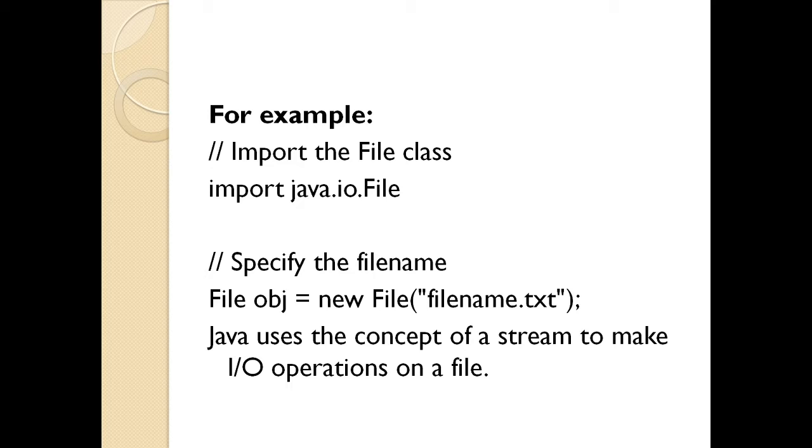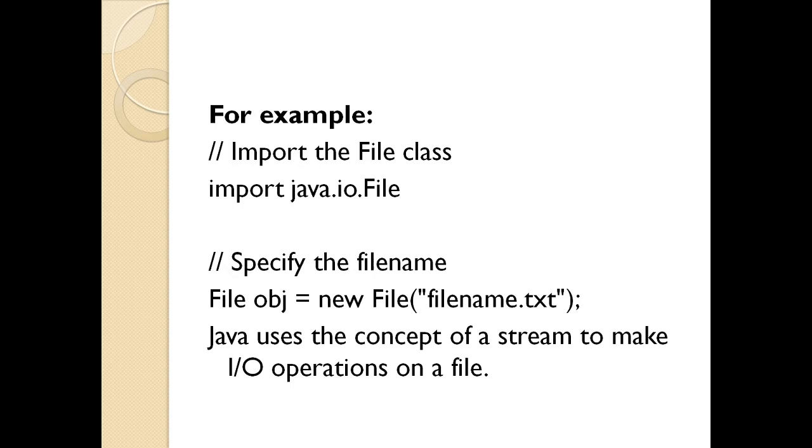So file obj will be a new file with the name filename and the extension will be .txt. Java uses the concept of stream to make IO operations on the file. So with this, I have created an obj object which contains the filename.txt. Now this file may be created or it is a totally new file.